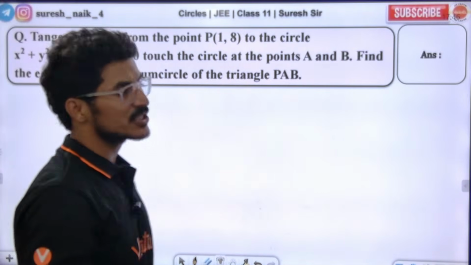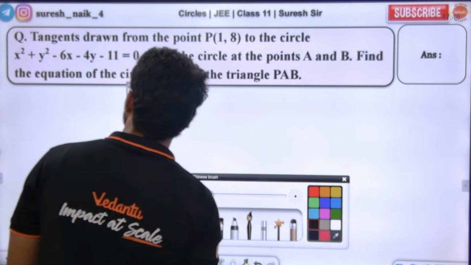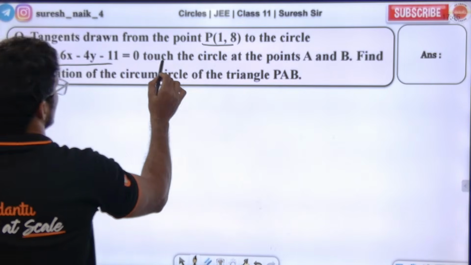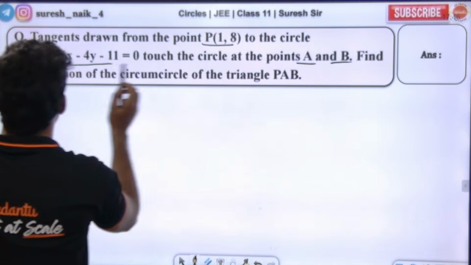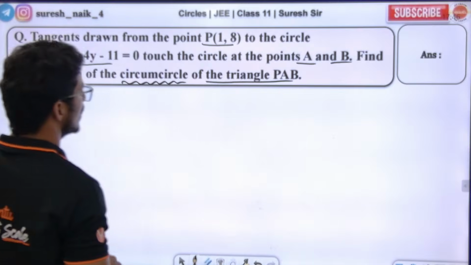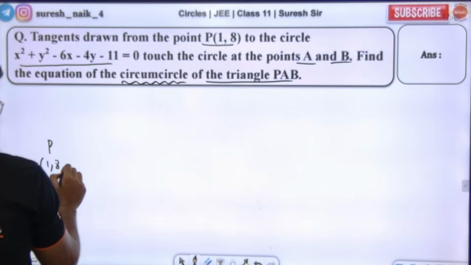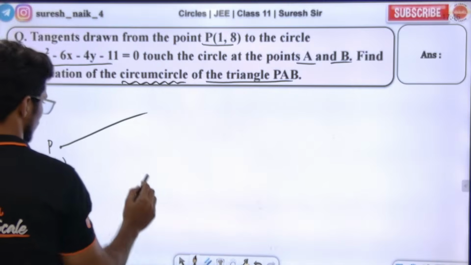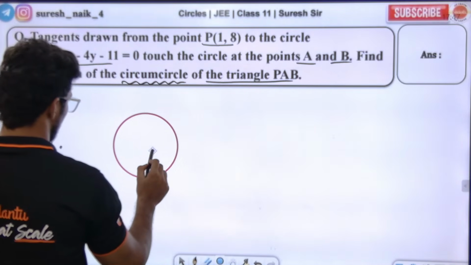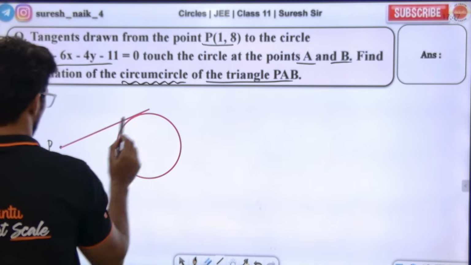Yes, guys, this is a beautiful question. This question says: tangents drawn from the point 1,8 to the circle touch the circle at the points A and B. Find the equation of the circumcircle of the triangle PAB. Sir, now I'll do one thing. There is a point called P 1,8. From this point we are drawing two tangents to the circle. This is tangent.